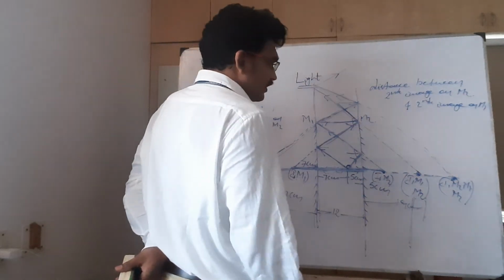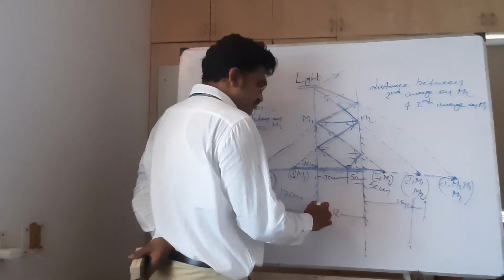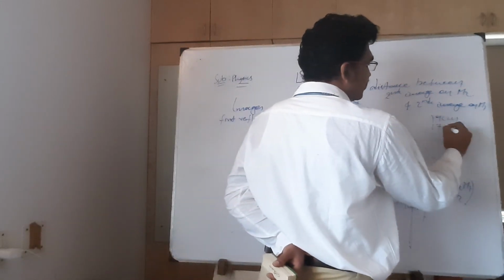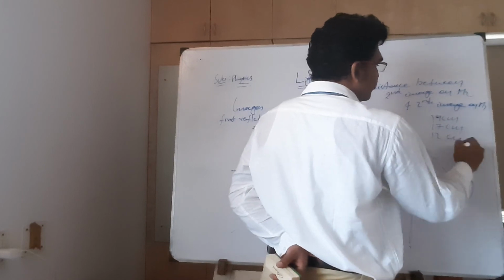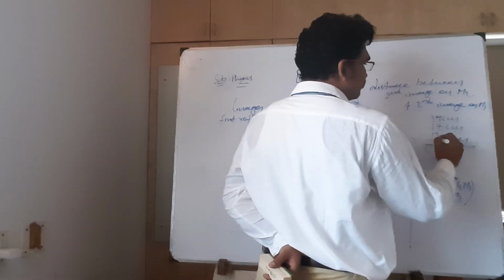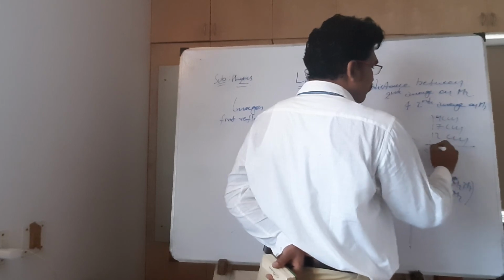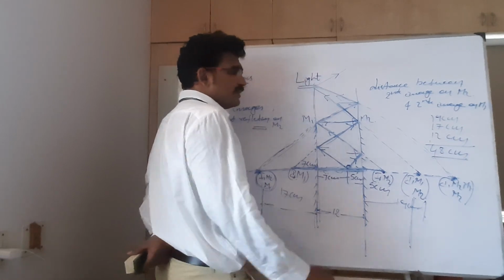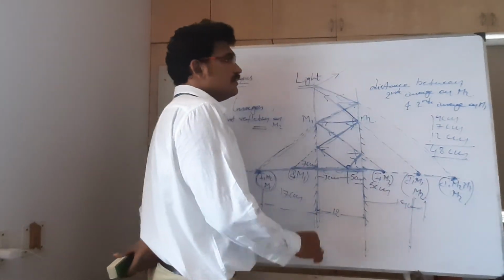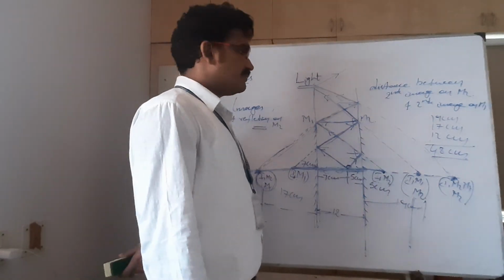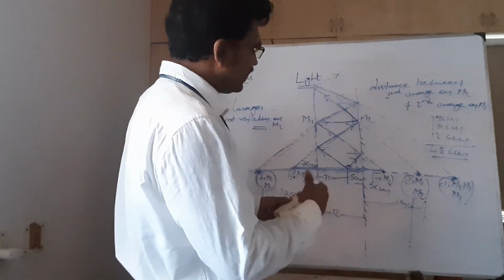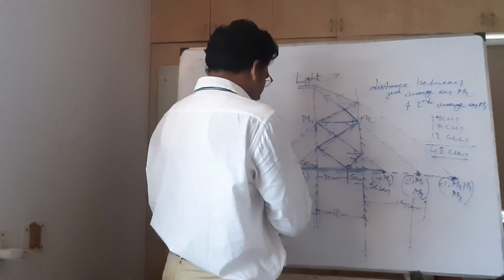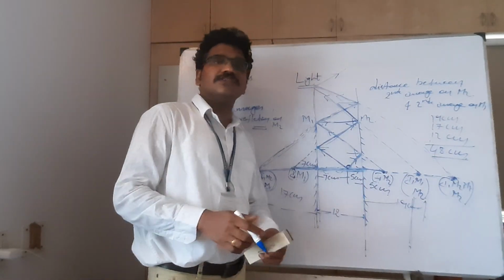So we can say from here to here 19, from here to here 12, from here to here 17, total 19 centimeters plus 17 centimeters plus 12 centimeters. Totally it becomes 48 centimeters. So the distance between the second image on M1 and the second image on M2 will be 48 centimeters. This is how you calculate the distance. Like that you can calculate any distance between this point and this point, or this point and this point.